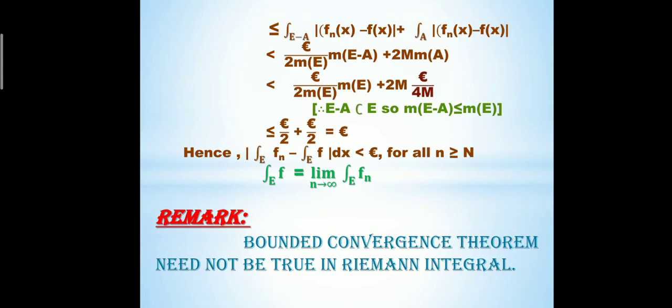Hence we prove that |the integral over E of f_n minus the integral over E of f| is less than epsilon for all n greater than or equal to N. That is, we can clearly say that the integral over E of f is equal to the limit as n tends to infinity of the integral over E of f_n(x).